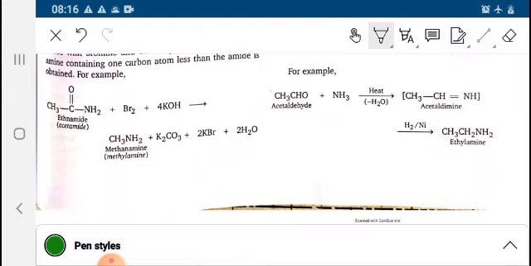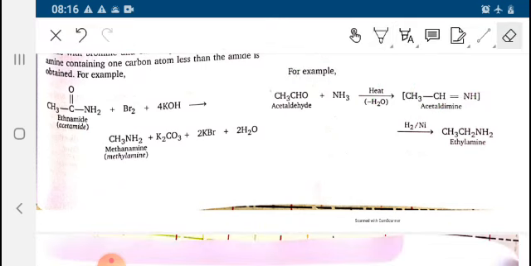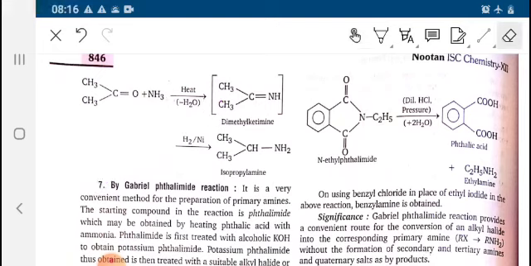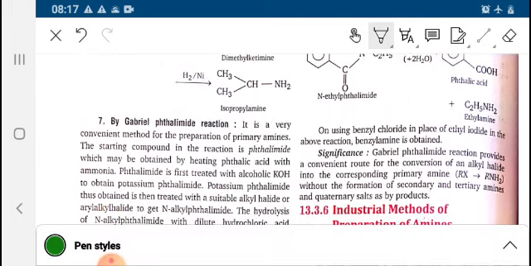Similarly, acetaldehyde can also react with ammonia to give acetaldimine, and further it will give ethylamine on the reduction process. Some other reactions, like acetone reacting with ammonia to give dimethylketimine and then isopropylamine.